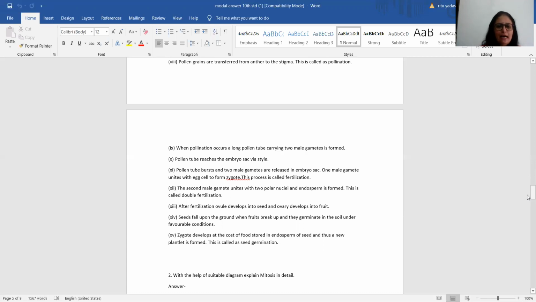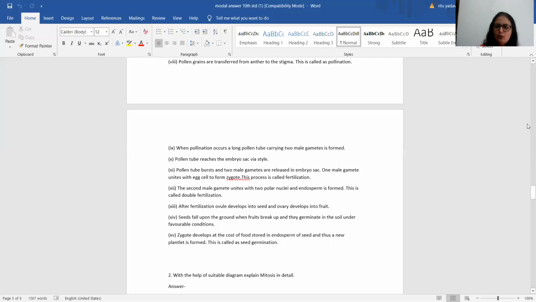Next point, after fertilization, ovule develops into a seed and ovary develops into a fruit. Seeds fall upon the ground when the fruits break up. They germinate in the soil under favorable conditions. The zygote develops at the cost of food stored in the endosperm, which means when a seed germinates, it is the endosperm which provides the nutrition to that growing embryo. And this is what we call seed germination.